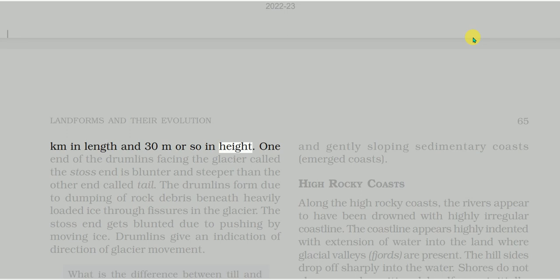One end of the drumlins facing the glacier, called the Stoss end, is blunter and steeper than the other end, called tail. The drumlins form due to dumping of rock debris beneath heavily loaded ice through fissures in the glacier. The Stoss end gets blunted due to pushing by moving ice. Drumlins give an indication of direction of glacier movement. What is the difference between till and alluvium?